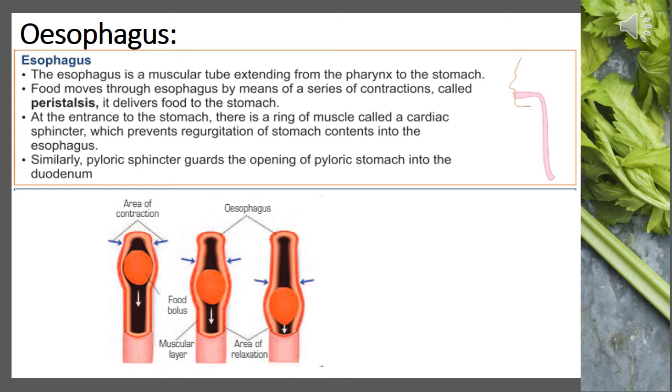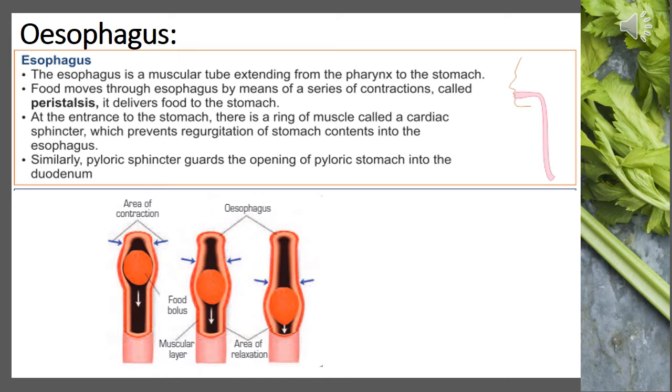Okay, when the slightly digested food enters the food pipe, or say esophagus, the walls of the esophagus start contracting and expanding to push the food down into the stomach. Now this pushing down by the walls of the esophagus in a wave-like action is called peristalsis.